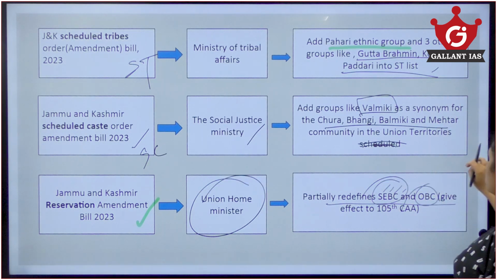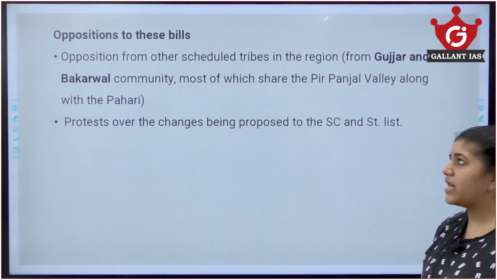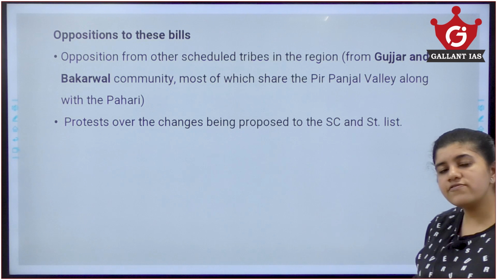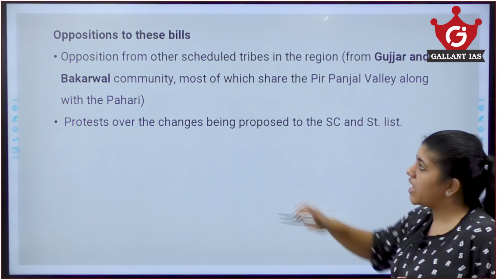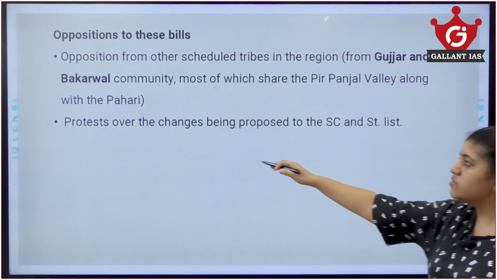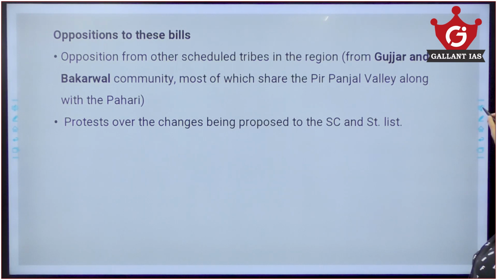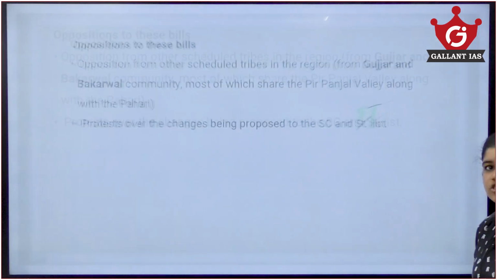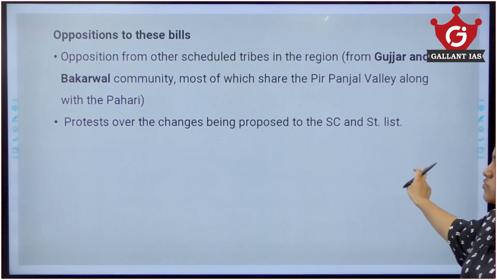But there is some resistance from the groups of Jammu and Kashmir itself. There is opposition from other scheduled tribes like the Gujjar and Bakrwal community, because in the Pirpanchal region, all these three tribes are there. The Pahari is there, the Gujjar is there, and the Bakrwal is there, but only Paharis are given the scheduled tribe status. And also there were protests and changes proposed in the scheduled caste and scheduled tribe list. These are some of the suggestions or oppositions that come under the bill. So that is all about the Jammu and Kashmir bill. We would know more about this in the future.